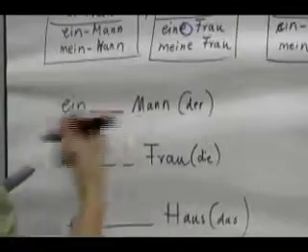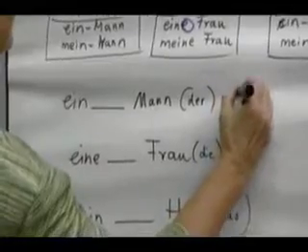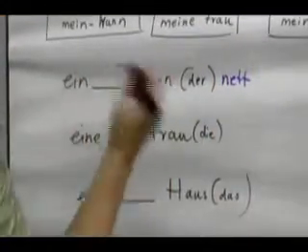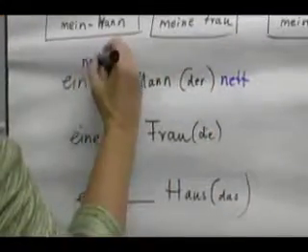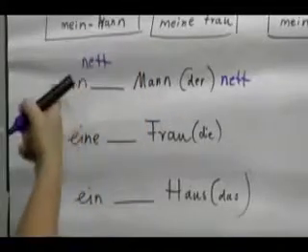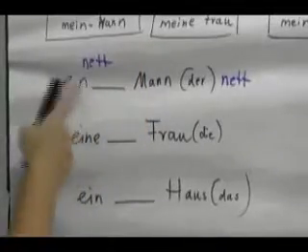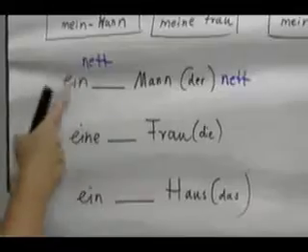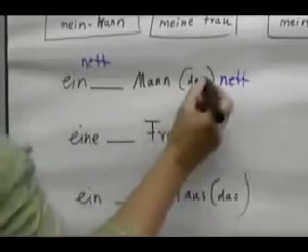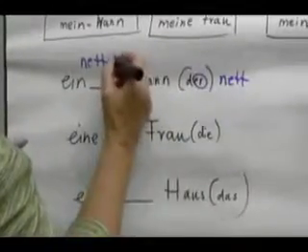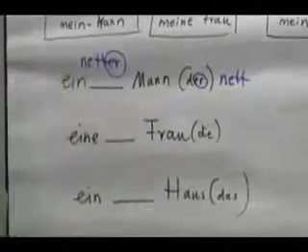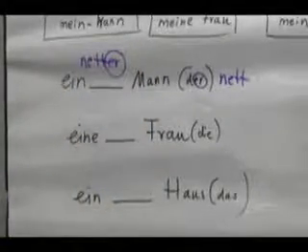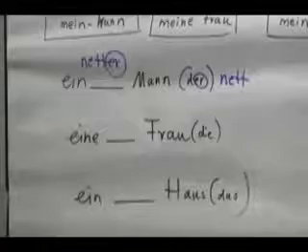Okay, so if we have Mann and we say a nice man, let's put the word nett in here. We know Ein doesn't tell us what it is, right? We looked it up. We know it's a der word. So we borrow the ending from the der word and stick it on the adjective. Ein netter Mann. And then we definitely know that it's a male.